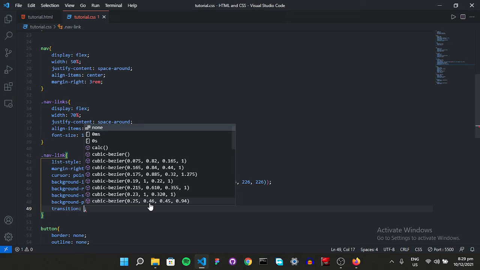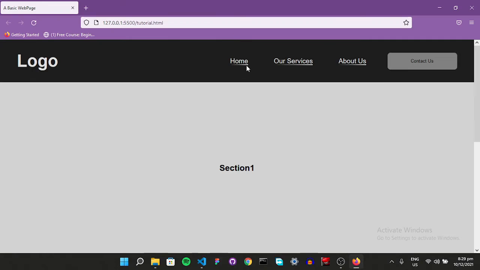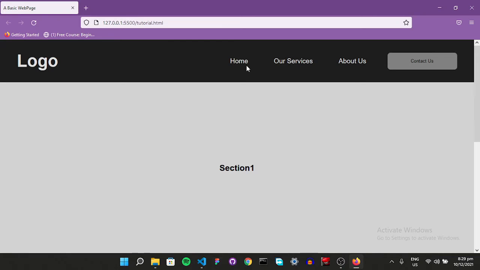I want a transition on my background size, so my background size is going to have a transition of 300 milliseconds ease-in. But first I don't want my size to be visible for now, so in a normal state, let's make it 0%, so it's going to be hiding.